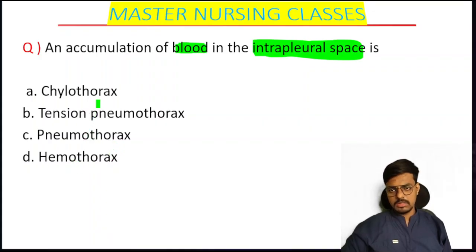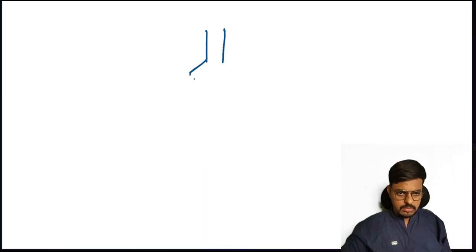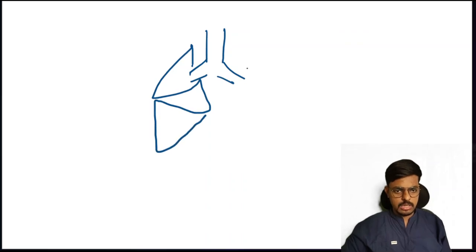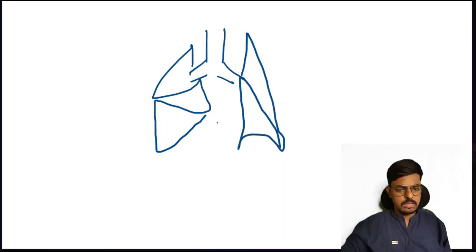Can anyone answer? Let me clarify what pleura is and the questions related to pleura, then I will come to this answer. So what is the intrapleural space we have to know. Very simple, students, consider this our beautiful lung. This is the trachea, bronchi. The right lung contains three lobes, and the left lung contains only two lobes. Is this clear?